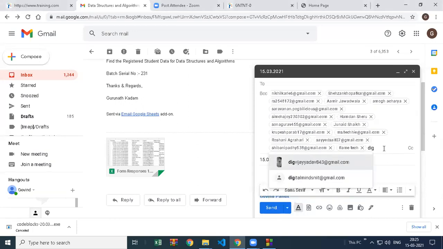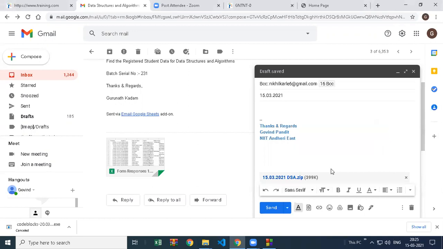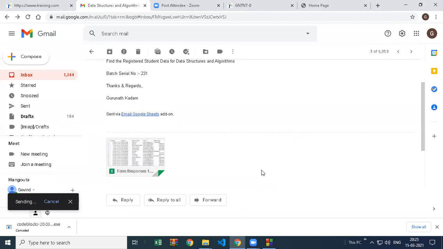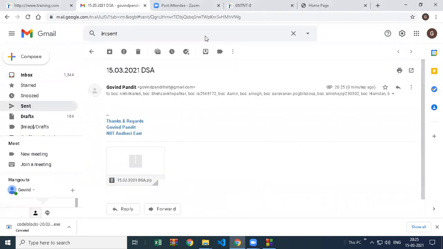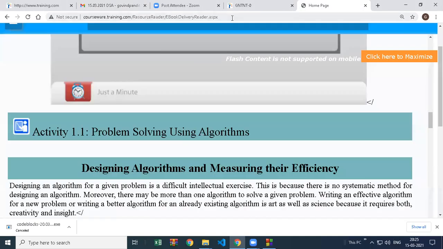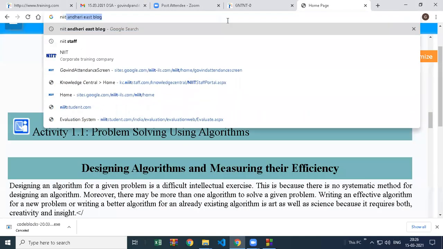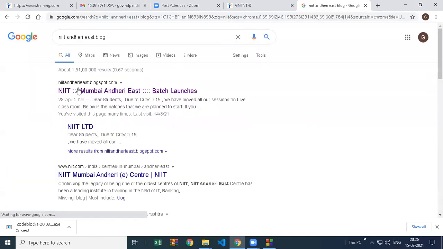Digvijay, your email is not there. Is this your email ID? Digvijay Yadav 843, please confirm. Okay, so I'm sending the email now. Let me check if the attendance screen is activated or not.